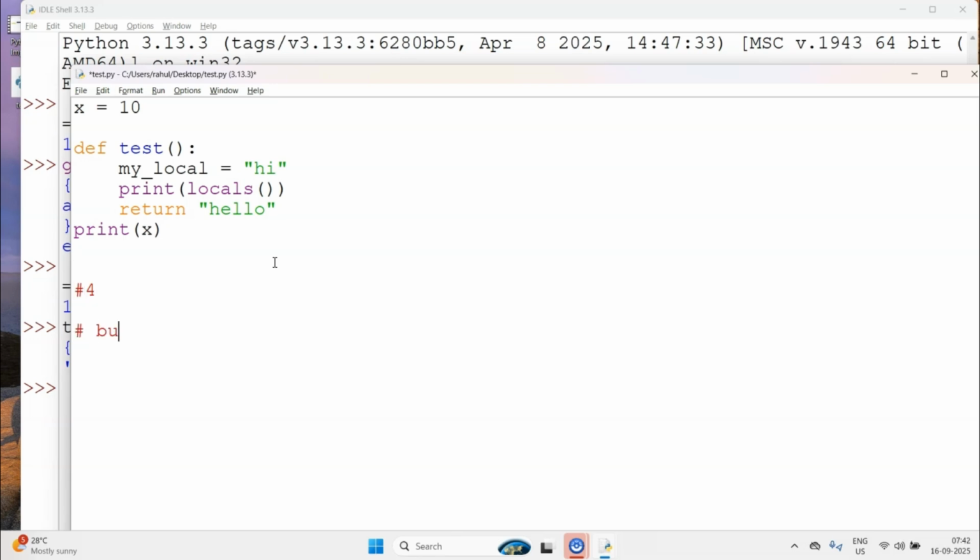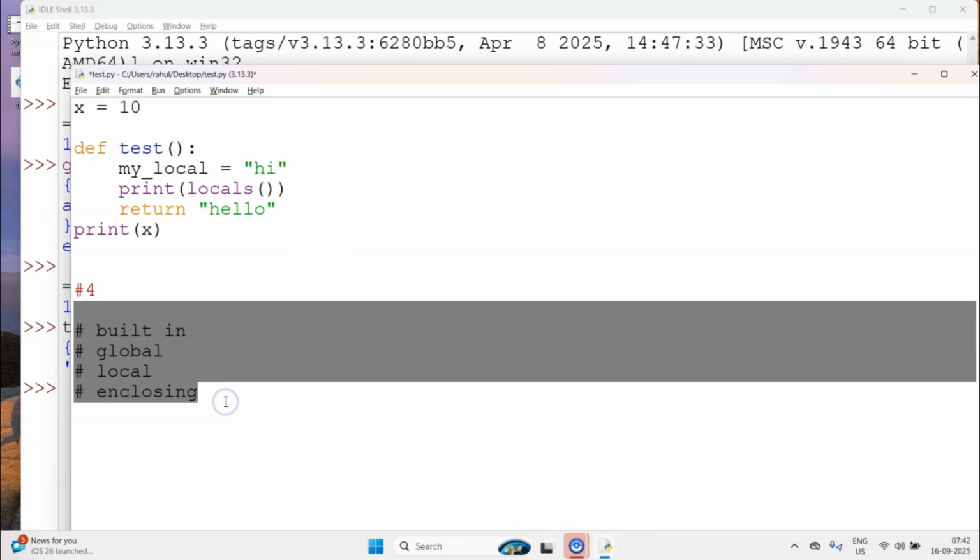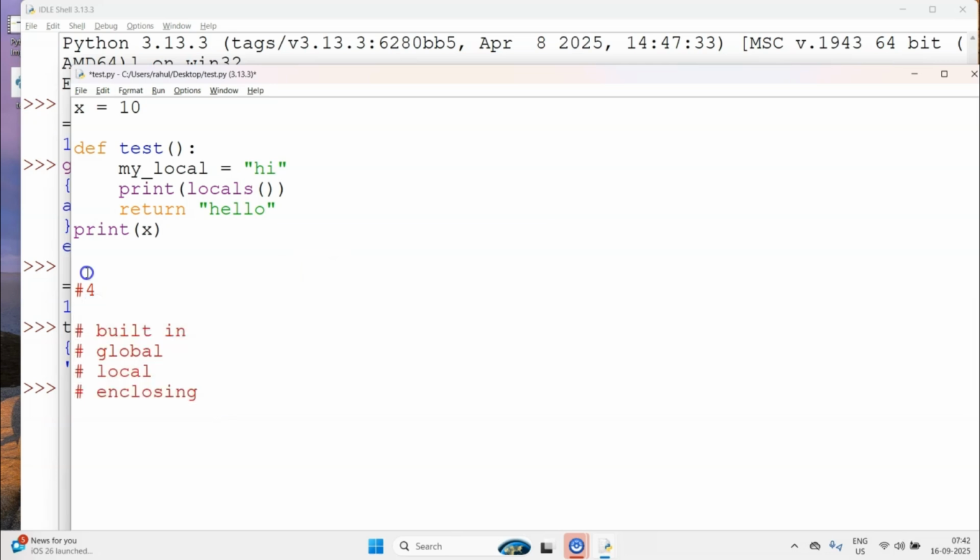The first one is built-in namespace. The second one is global namespace, which we already talked about, and then local namespace, and then finally enclosing namespace. Okay. Now these four different types of namespaces come in handy in different types of situations, and you don't have to even think about these while writing the Python code, but it makes sense to understand how they are actually created. So we already talked about the globals and locals.